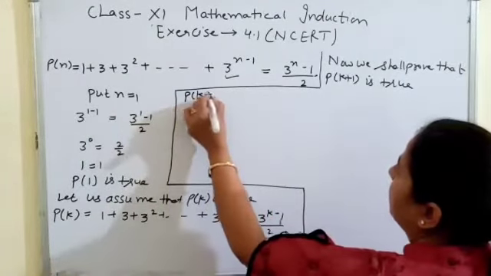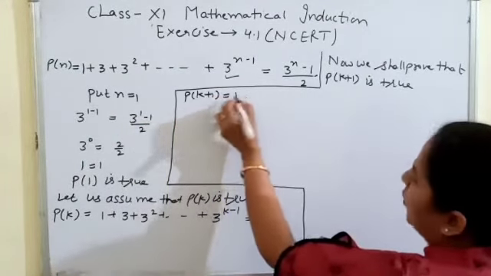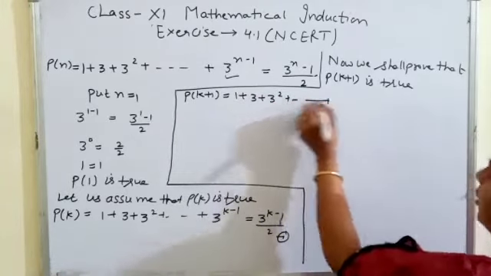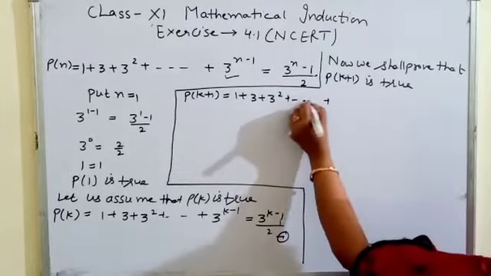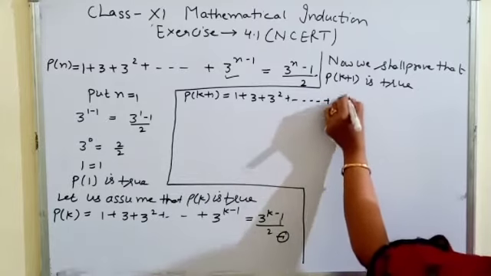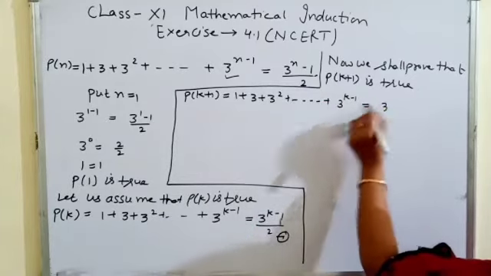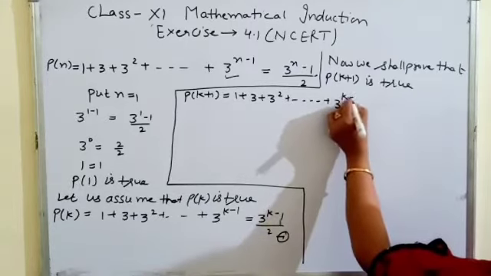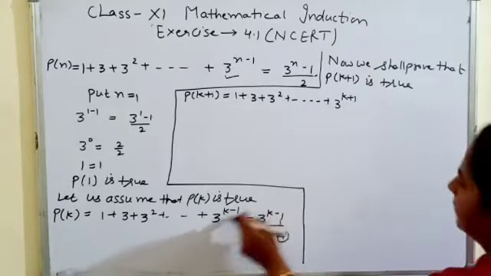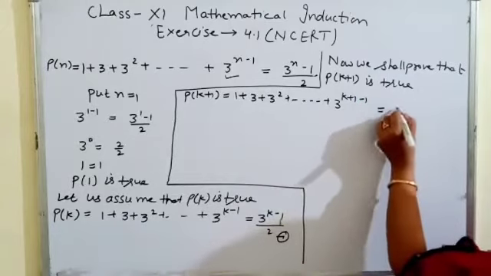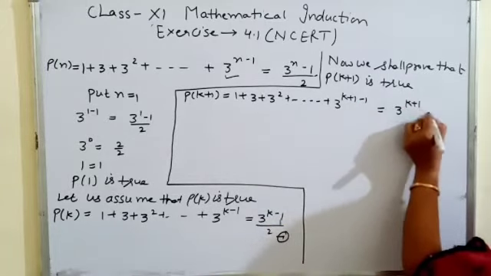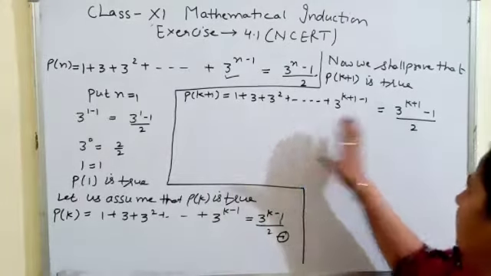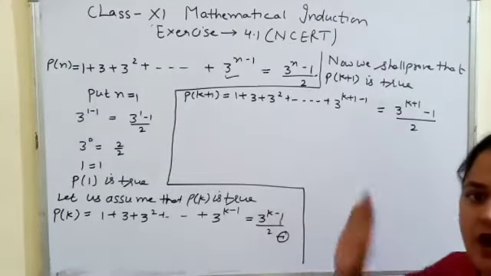P k plus 1 is 1 plus 3 plus 3 square up to so on, 3 power k plus 1 minus 1, is equal to 3 power k plus 1 minus 1 by 2. It means we have to prove this left side equal to the right hand side.